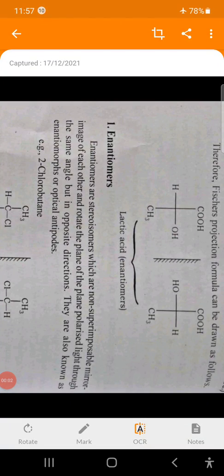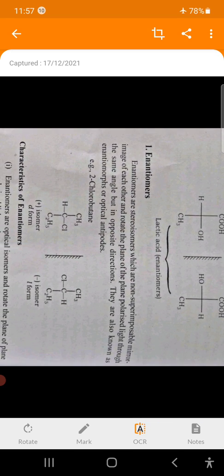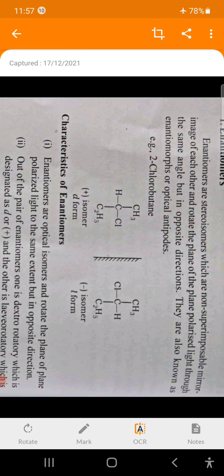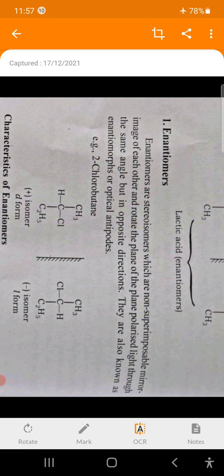Hello students, we already discussed optical activity, that is what is optical activity, then what is an asymmetric carbon atom, and we also discussed stereochemistry of carbon compounds containing one asymmetric carbon atom. During that we discussed what enantiomers are.